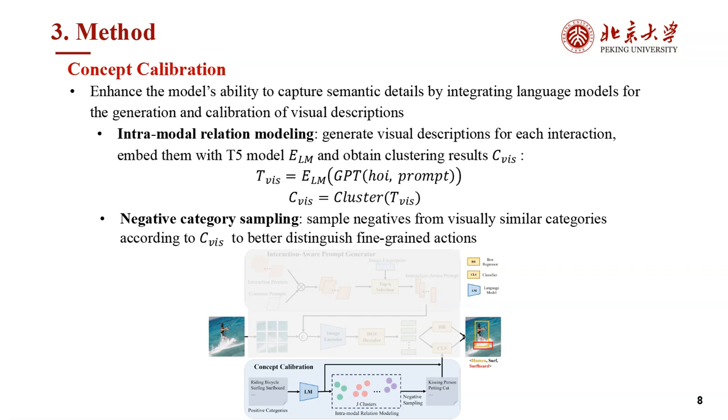This helps the model tell apart actions that look similar but actually mean different things, for example, picking up versus holding. Next, we design a negative category sampling strategy. Since some actions are visually alike but conceptually distinct, INP-CC samples negative examples based on semantic similarity. During training, it deliberately contrasts categories that are visually close, which teaches the model to better recognize subtle differences in action semantics.